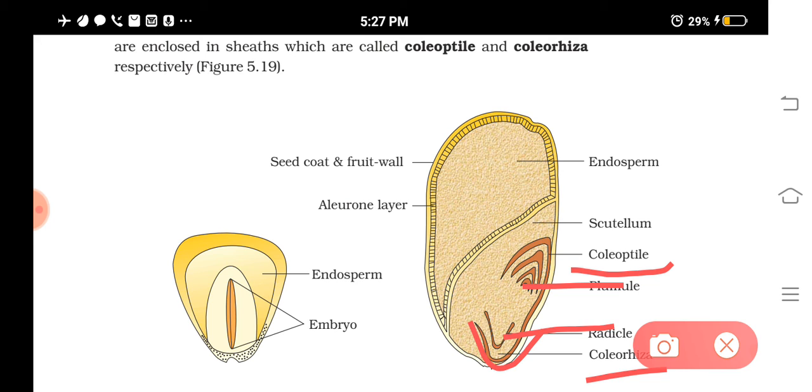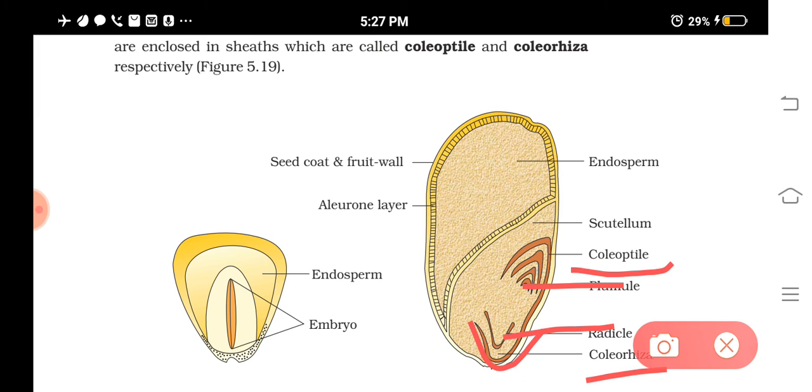What is the importance of this? This forms the food material for us, isn't it? In rice grains or wheat grains, this forms the major food material for us. That's what we are eating, rice or wheat grains. They store carbohydrates. Understood? So the endosperm is separated from the embryo by a proteinaceous layer known as the aleurone layer.